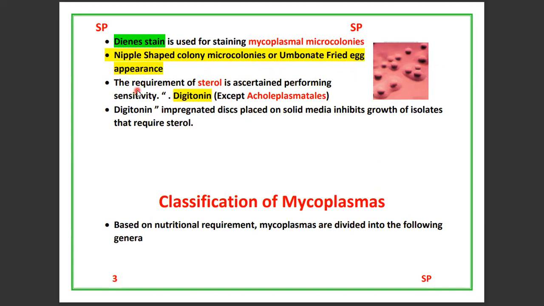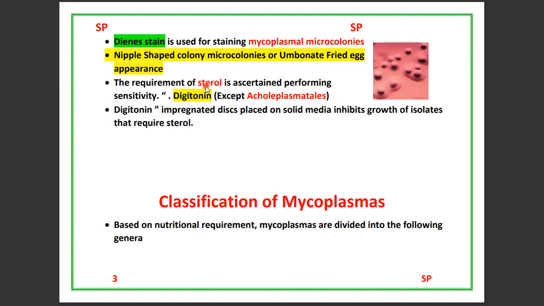Another most important point is that mollicutes growth depends on sterols. The mollicutes or mycoplasmas require sterols for their growth, except Acholeplasmatales. Acholeplasmatales do not require sterols, but all the remaining mollicutes or mycoplasmas require sterols for growth. One chemical, digitonin, destroys sterol.